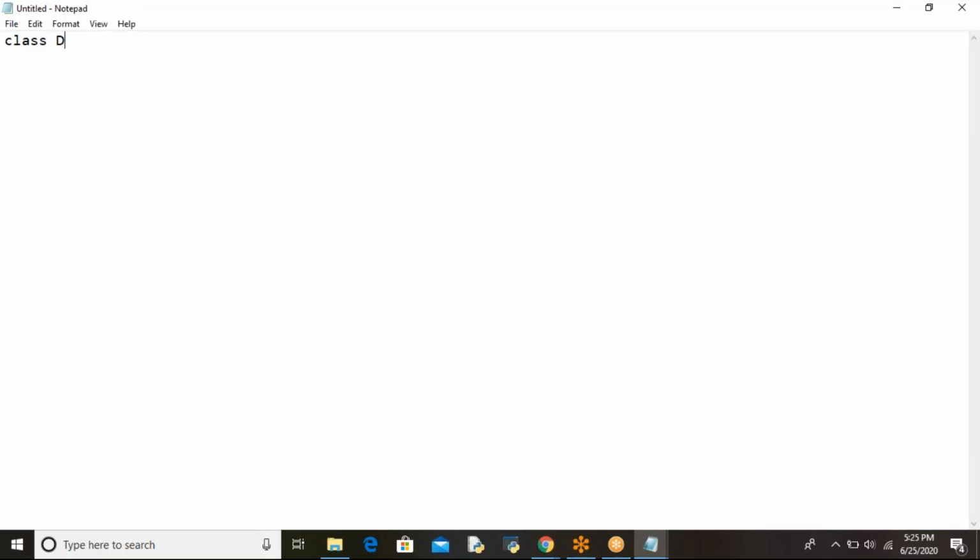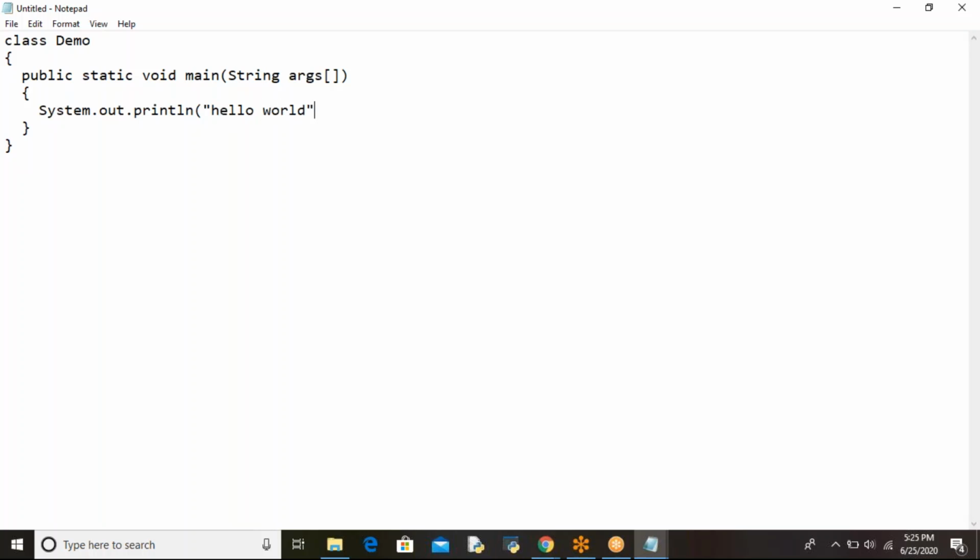Let's write one simple program. I am writing a simple program like this: class Demo, and here public static void main(String args). And here I'm going to type System.out.println("hello world"). Here I declared one variable too. I have written one program. This is a simple Java program.